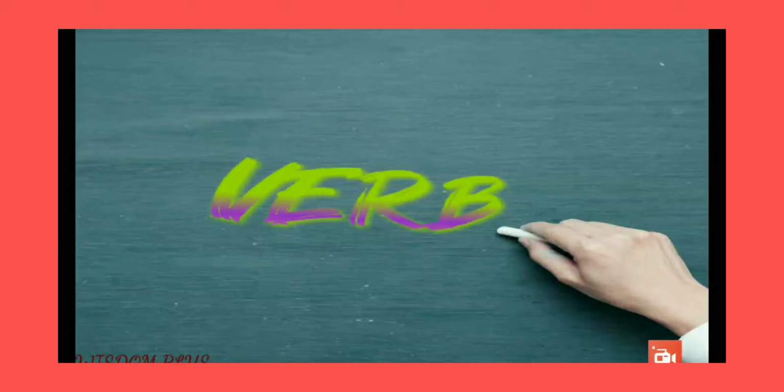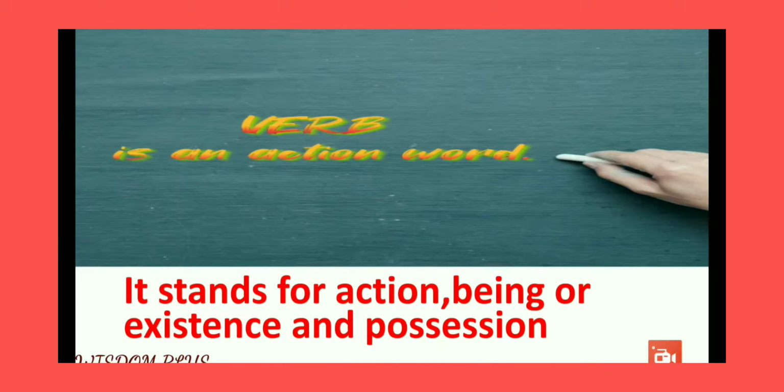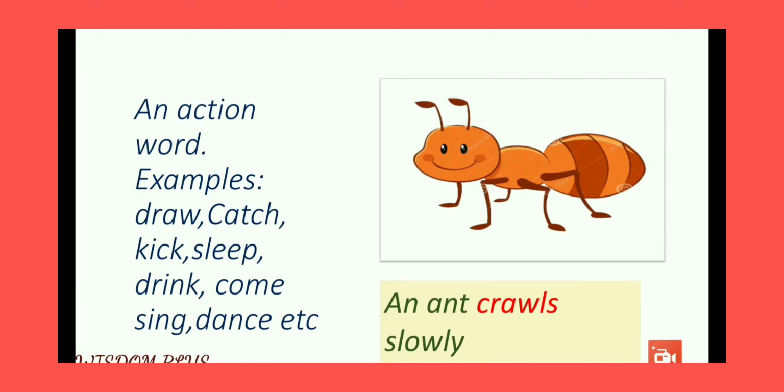Today our topic is verb. Now, as you can see on your screen, verb is an action word. So, we know that verb is an action word, but it doesn't limit to action word. It stands for action also, being or existence, and possession. Now, let us try to find out in detail.